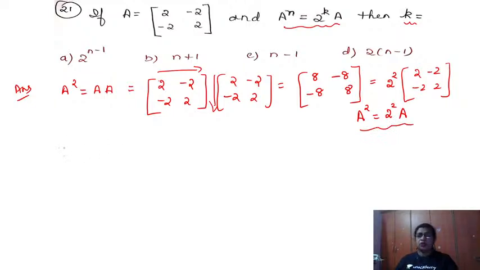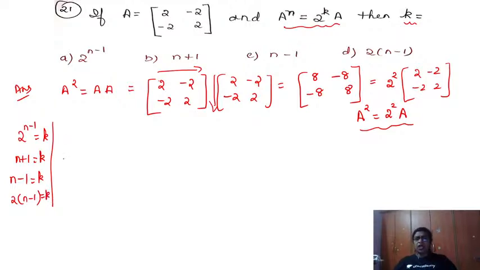Okay, so what I do is I check the options. The options here: the first option is 2 to the power n minus 1 is equal to k. Second option, n plus 1 is equal to k. Third option, n minus 1 is equal to k. Fourth option, 2 into n minus 1 is equal to k.